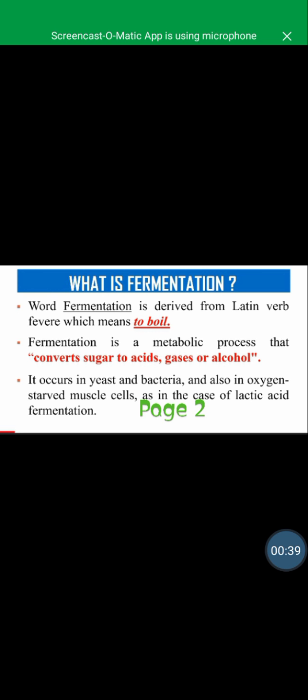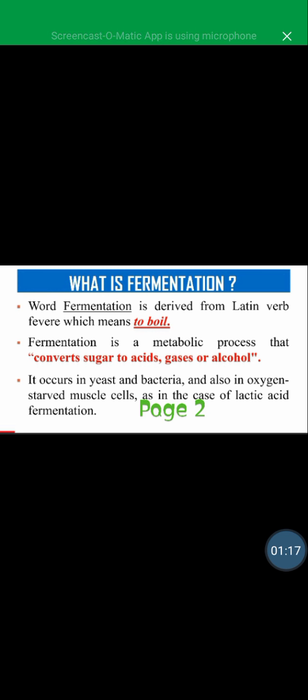The word fermentation is derived from a Latin word which means to boil something. But the definition of fermentation is that it is a metabolic process that converts sugar to acid, gases or alcohol. Fermentation is the process in which we use microorganisms, and the microorganisms convert sugar to acid, gases or alcohol, and this is done on a commercial scale.